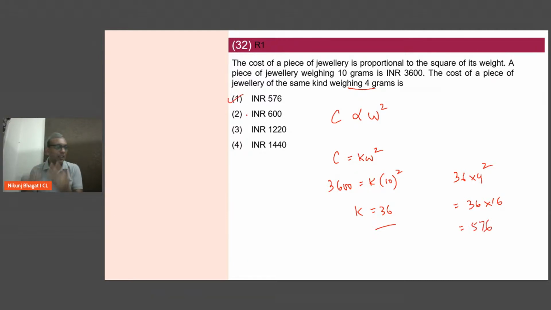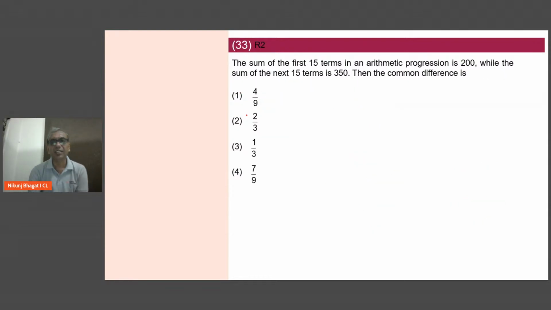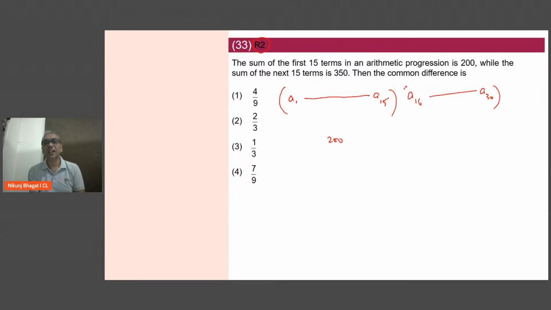आप जितनी जल्दी वो करके आगे निकलेंगे आपके पास बाकी questions का time बचेगा. 33 is R2. थोड़ा tough है question. Let's try to understand this. Sum of the first 15 terms in an AP is 200, but sum of the next 15 is 350. So देखिए A1 से लेके A15 तक का sum is 200 and A16 से A30 तक का sum is 350. We have to find the common difference.